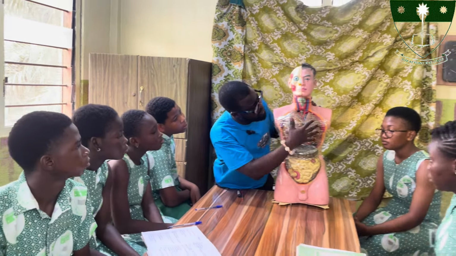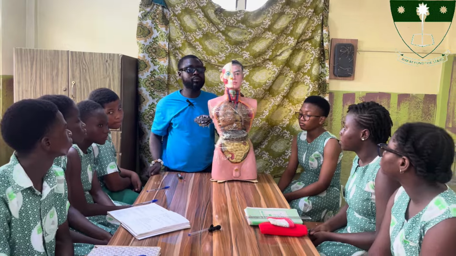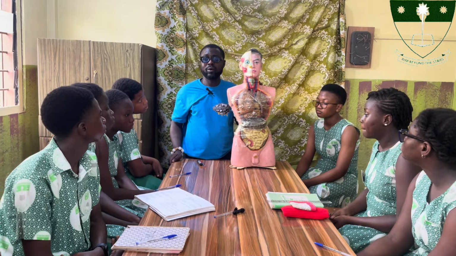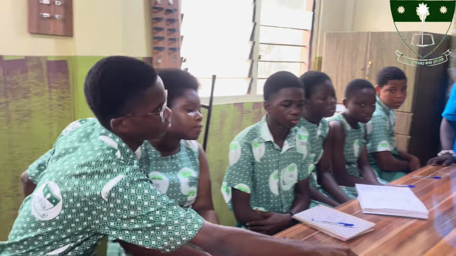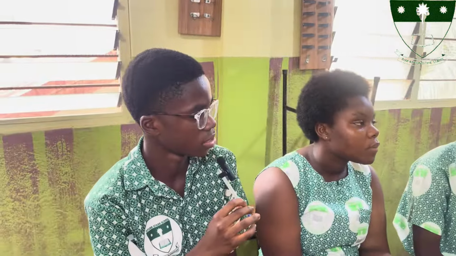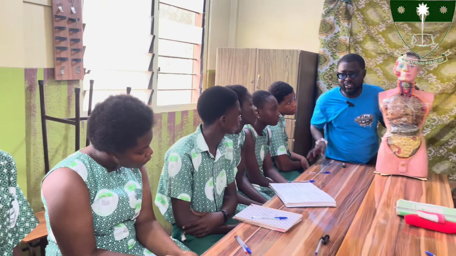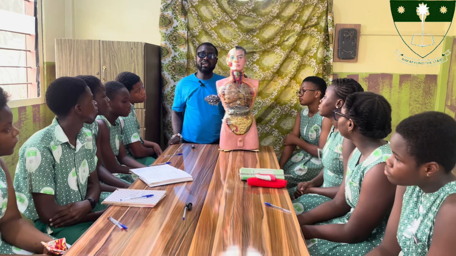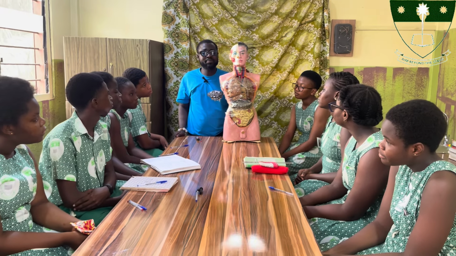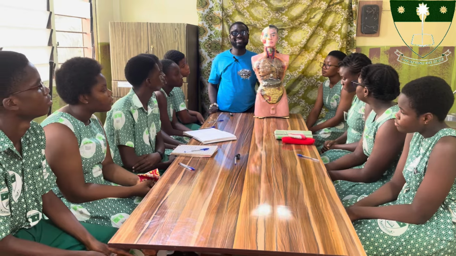Now, what is the function of the liver? What does the liver do? It removes toxic substances. Clap for him. That is perfect. Then what's the function of the bile? That greenish, smallish organ attached to the liver. What does it do? The bile. Yes, what does the bile do?